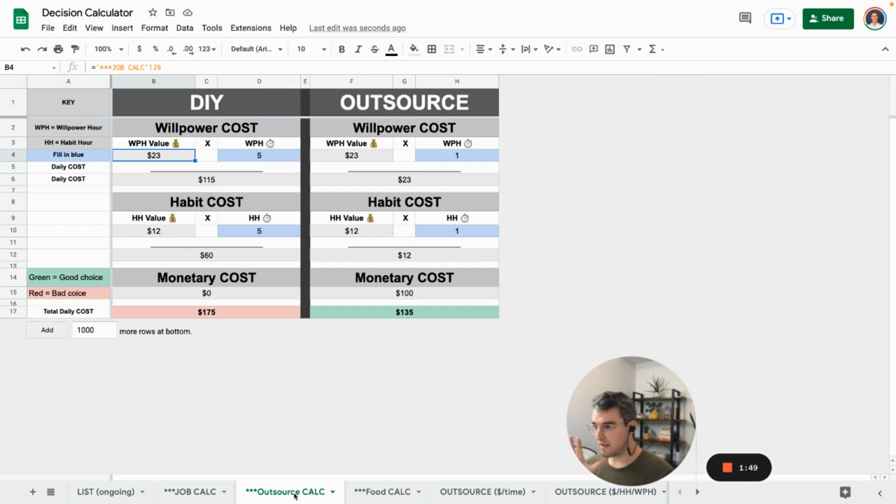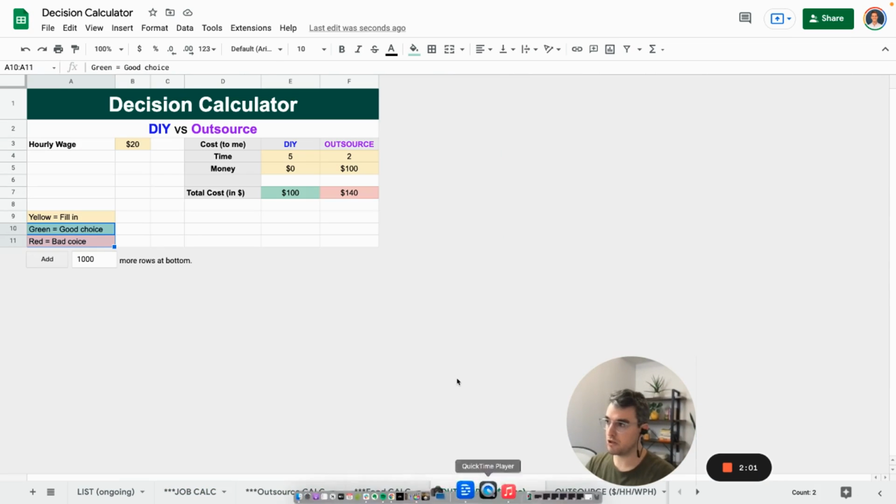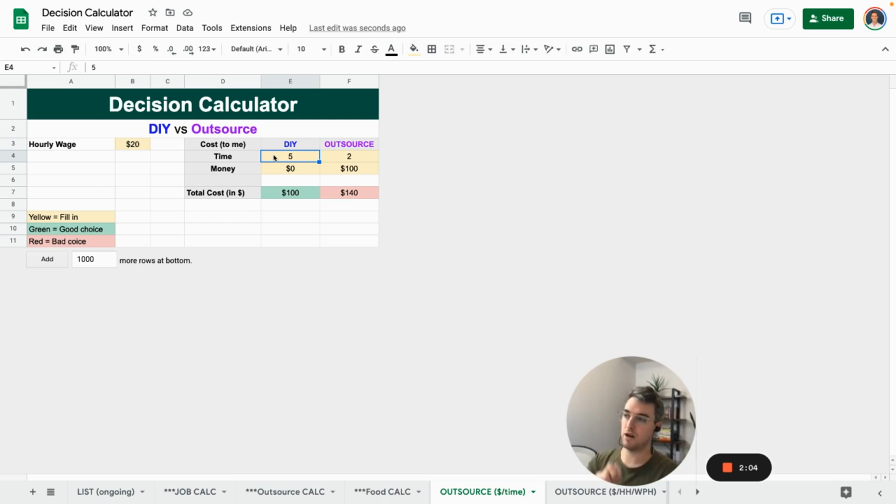Okay, let's start with the outsource one because this is the easiest apples to apples decision. Typically what people do is just, hey, what is my time cost and how much money am I putting into it? So this is the typical time version, which I think falls short, and I'll say why. Here's the typical time version: hey, what's the cost to me? Do it myself. Let's say it costs me 10 hours of editing time, $0. If I outsource it, it costs me maybe an hour of back and forth telling them what to do.